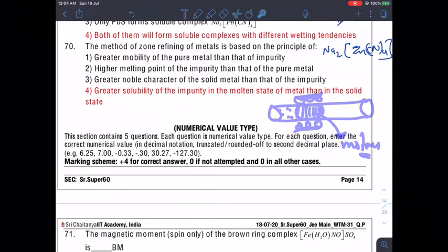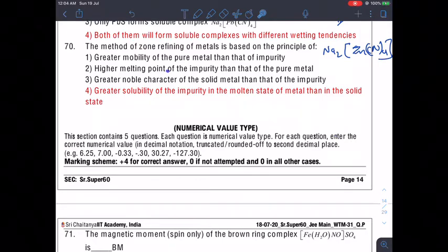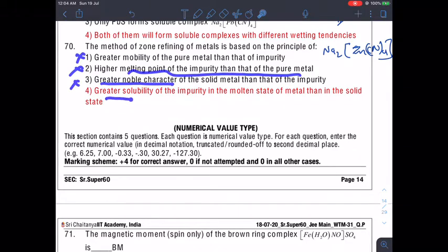So let's read the options. Greater mobility of the pure metal than that of impurity? No. Higher melting point of the impurity? Not at all. Greater noble character? No. Greater solubility of impurity in the molten state of the metal than in the solid state? That is correct.